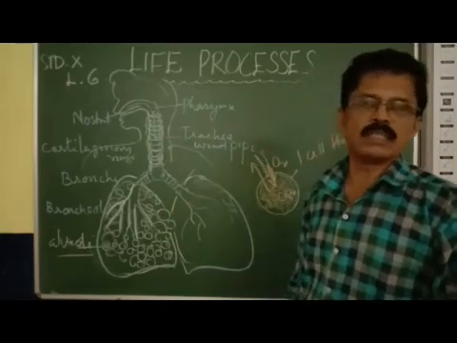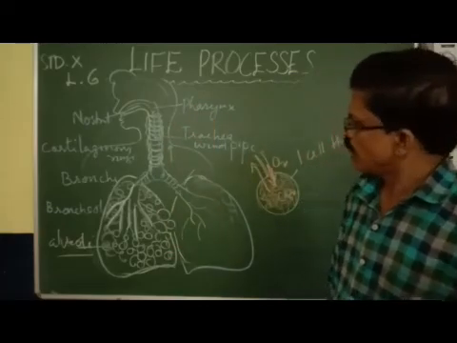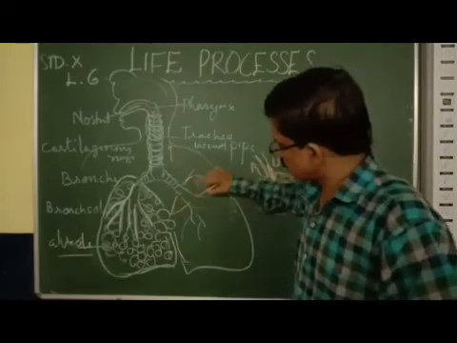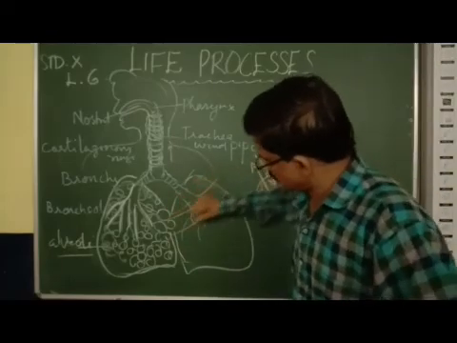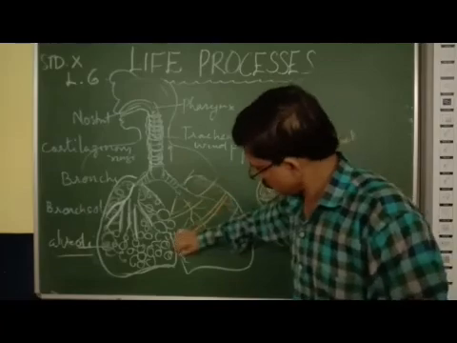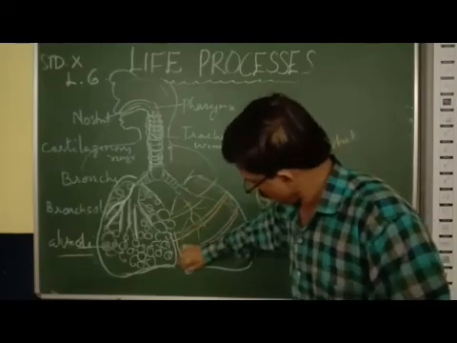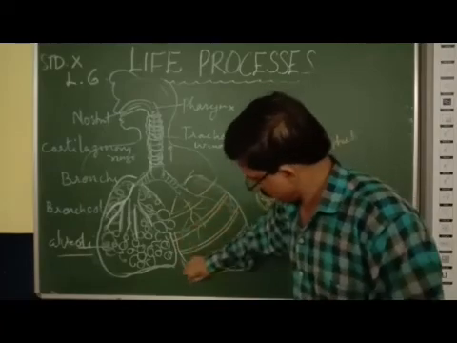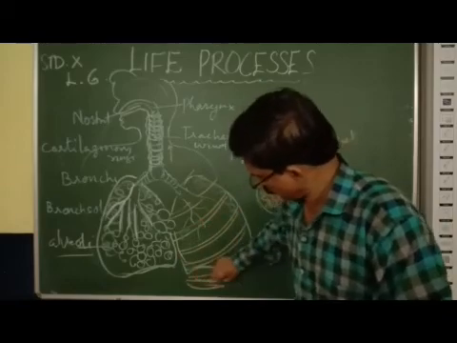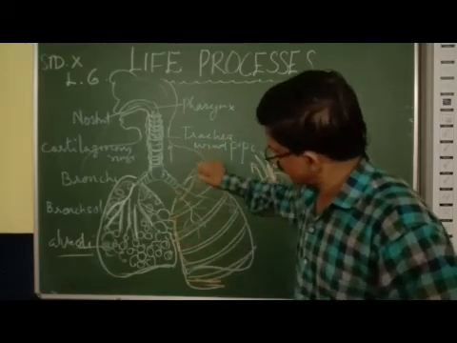How does this process of breathing happen? While breathing, we have ribs like this.